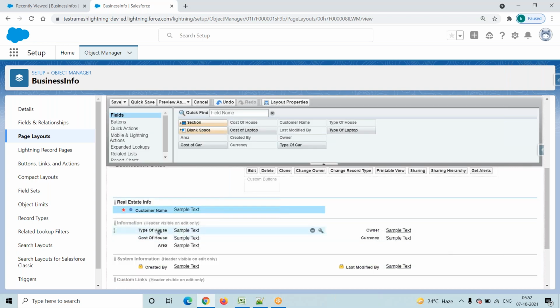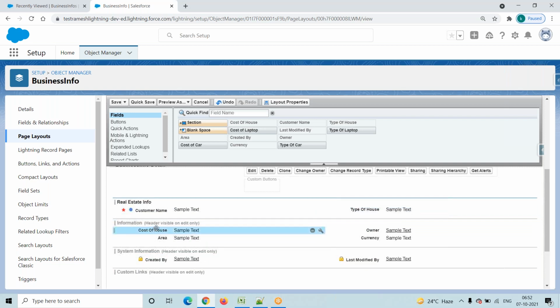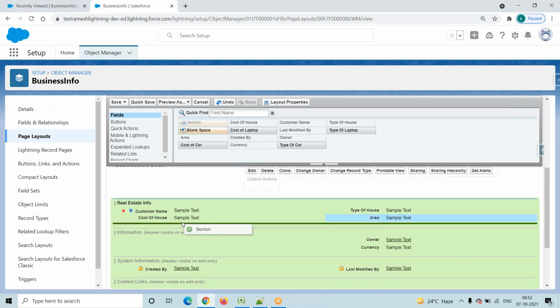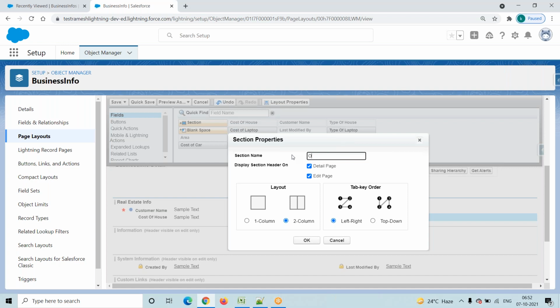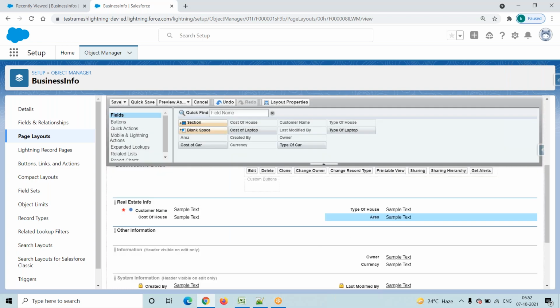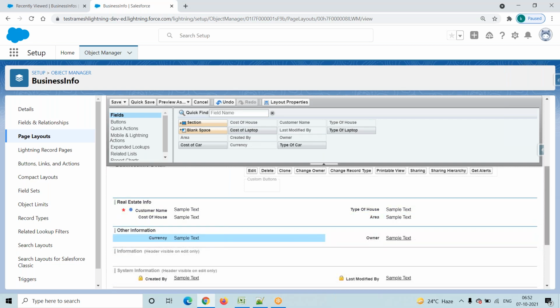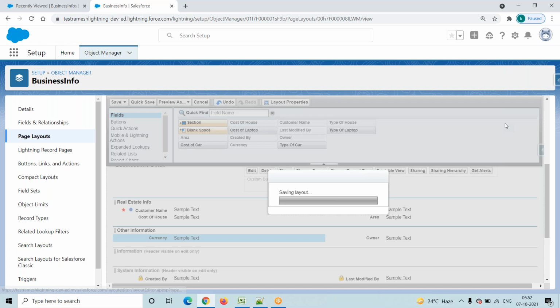The customer name, type of house, cost of house, and the next one is area. Now I will drag and drop. I will create one more section, that is other information. In other information, I will add owner and currency. And finally, try to save this one.